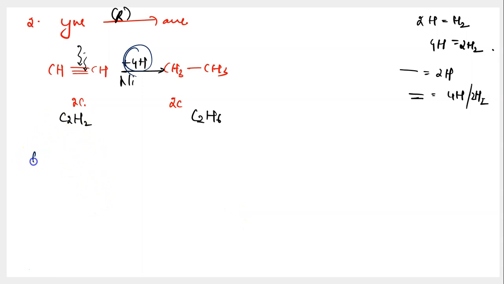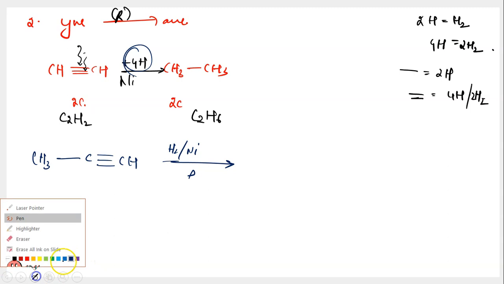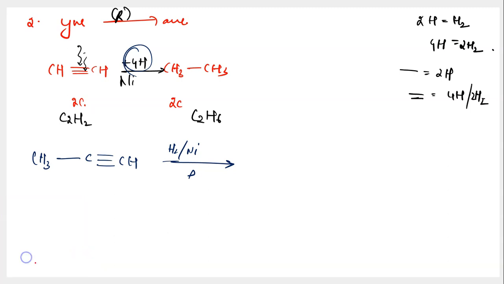Let's take an example to get this better. CH3C triple bond CH. I want you to convert this molecule into the respective hydrocarbon in presence of hydrogen and nickel at high temperature. And I have 2 questions for you. Question number 1 is, what is the product? And question number 2 is, how many hydrogen molecules, I'm talking about molecules, did you need over here to bring out this conversion? Pause the video, try working out this reaction. Hoping that you have done it, I'm writing the answer over here.